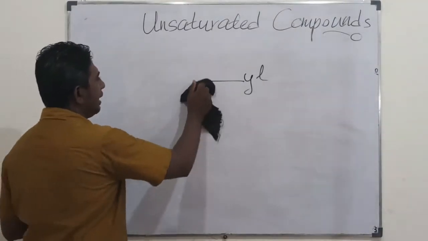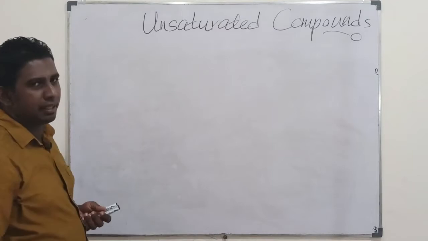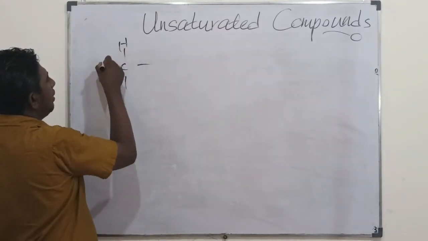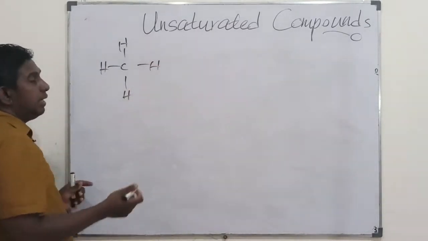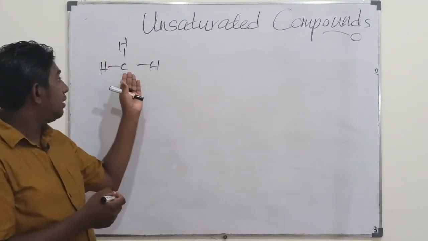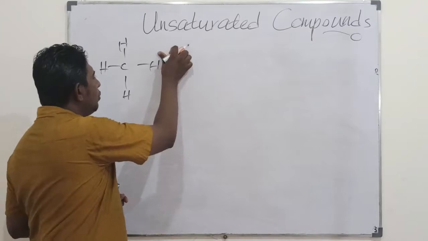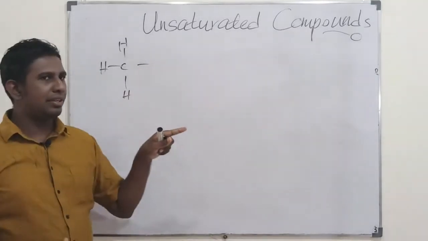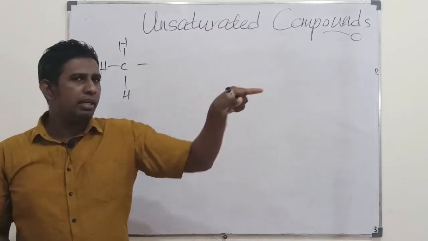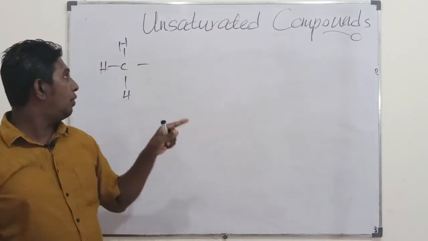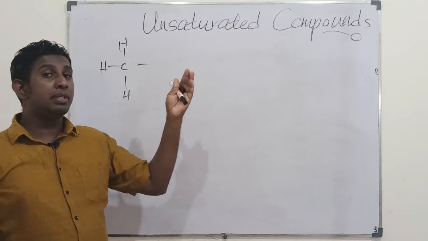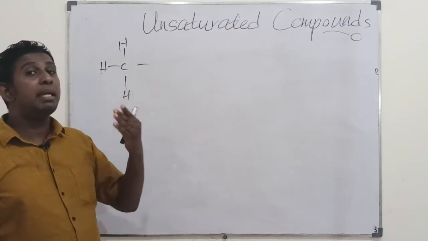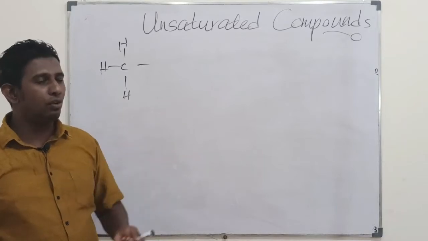So systematically, when you recognize a part as an alkyl group, you just take the alkane with one carbon, you remove this hydrogen here and you make it attach through this bond to a molecule. So this then would serve as a branch of the molecule. So this is a methyl group. This is an alkyl group.